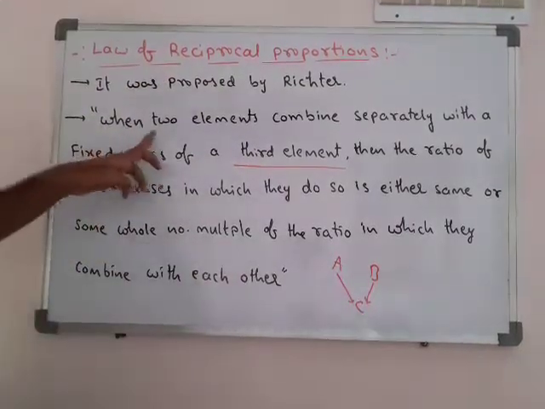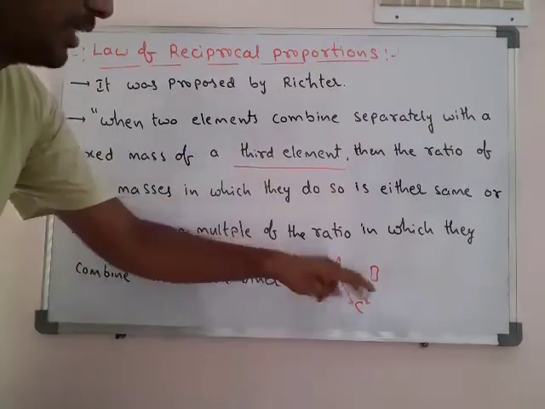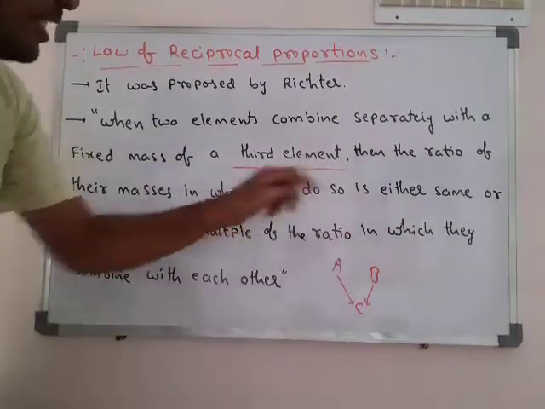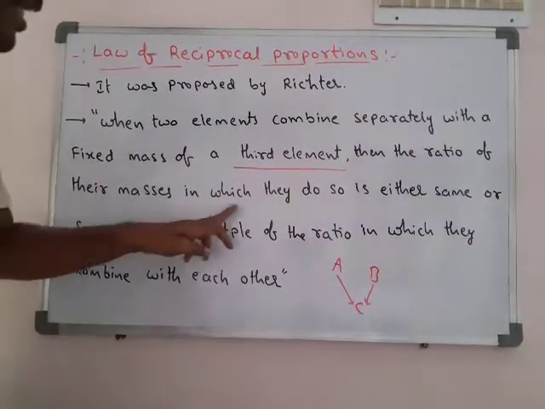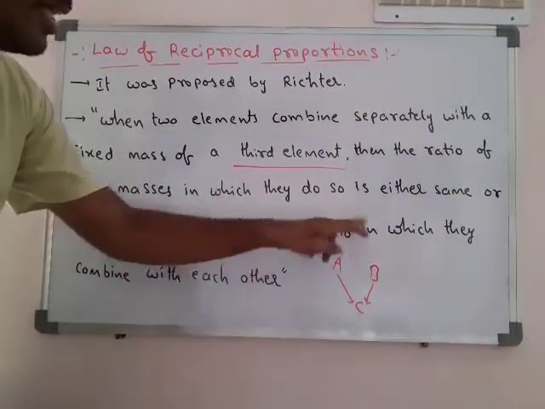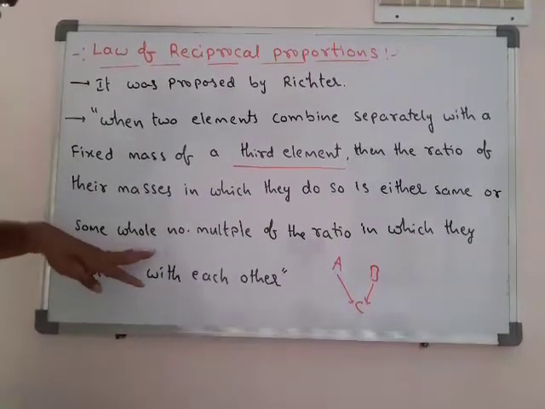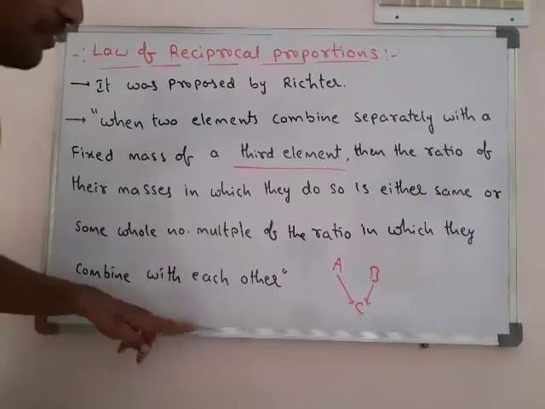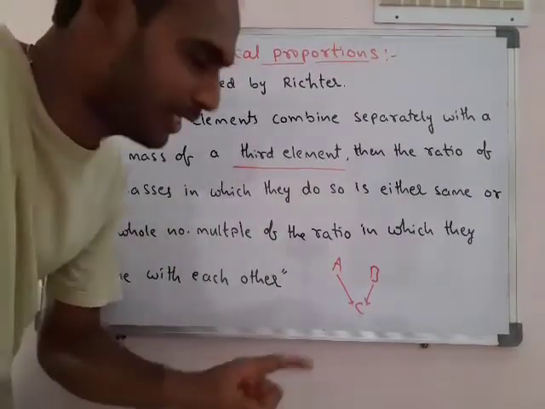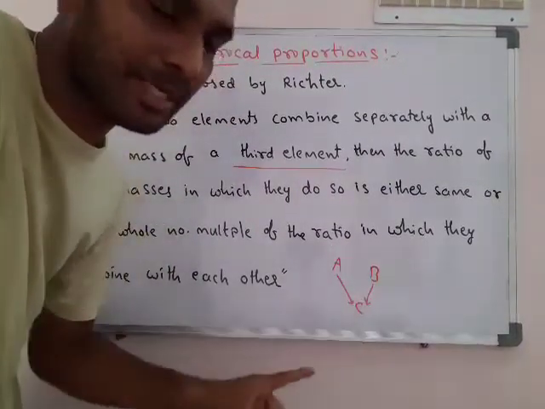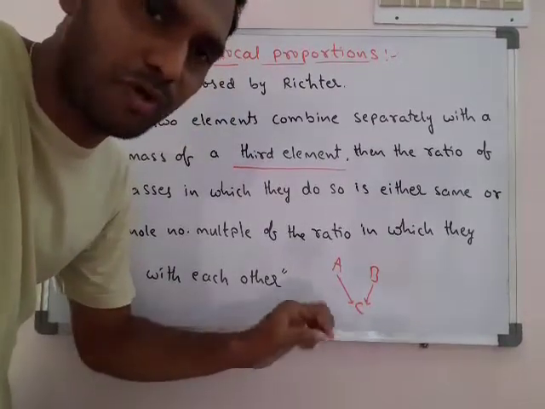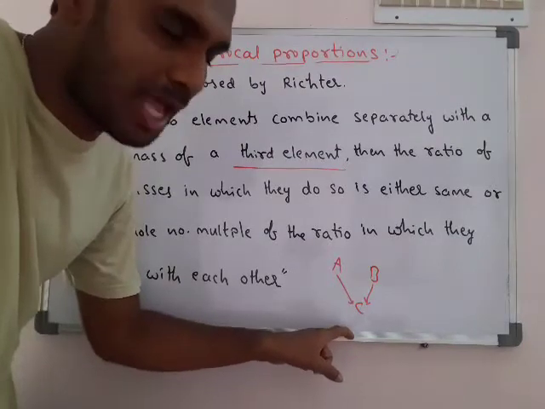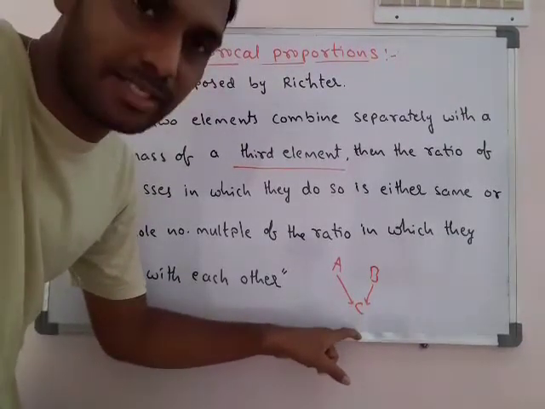Listen, when two elements combine separately with a fixed mass of a third element, then the ratio of their masses in which they do so is either the same or a whole number multiple of the ratio in which they combine with each other. So A and B separately react with C, forming a compound. B also reacts with C and also forms a compound. Here the amount of C is fixed.